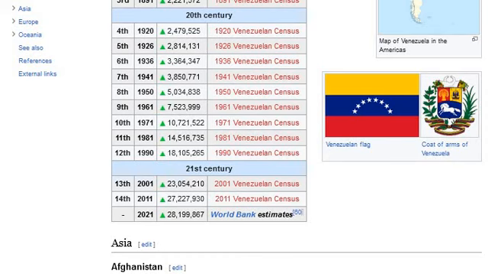1941 Venezuelan census. Eighth, 1950, increase: 5,034,838. 1950 Venezuelan census. Ninth, 1961, increase: 7,523,999. 1961 Venezuelan census. Tenth, 1971, increase: 10,721,522. 1971 Venezuelan census. Eleventh, 1981, increase: 14,516,735.